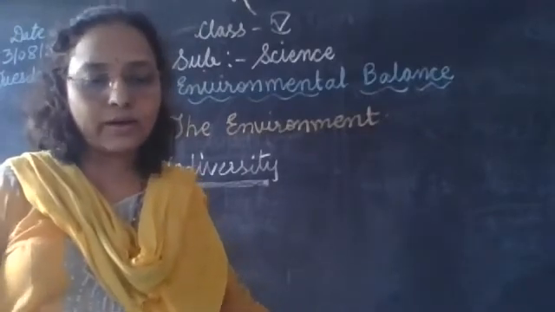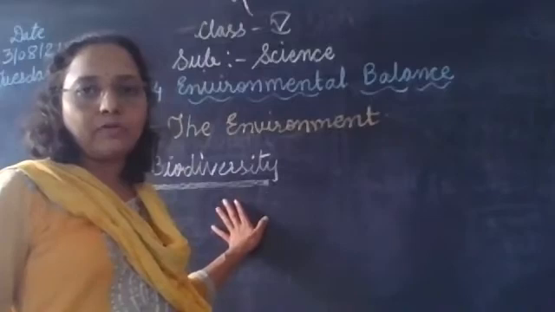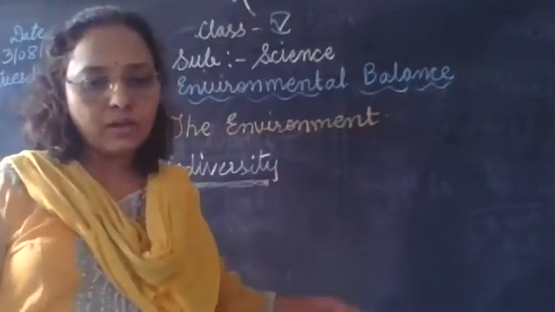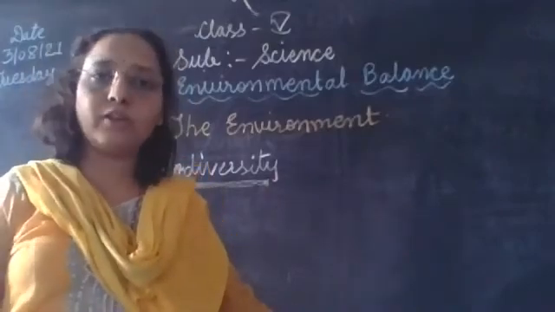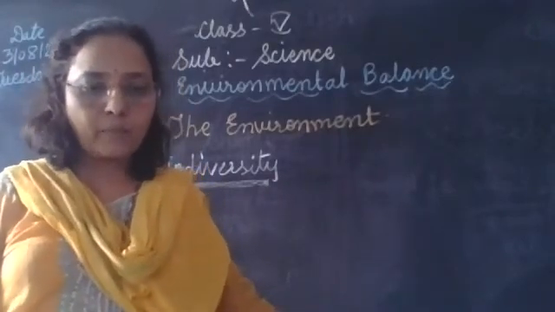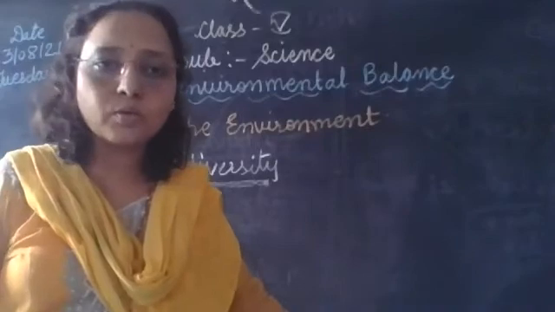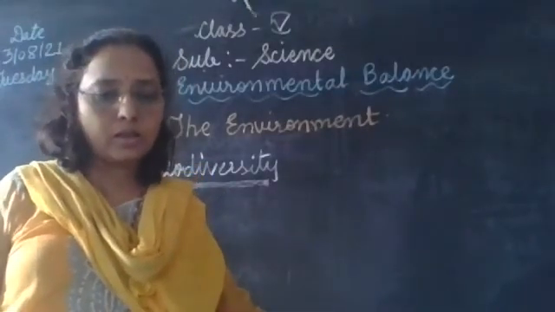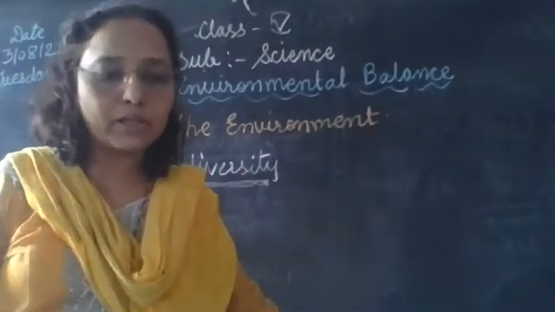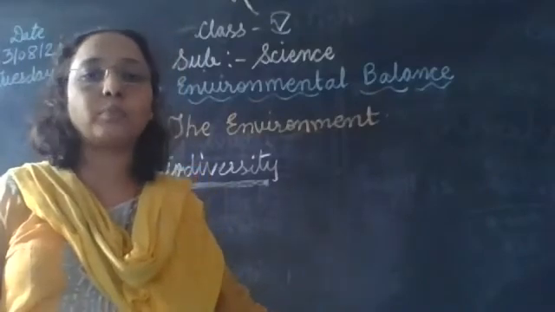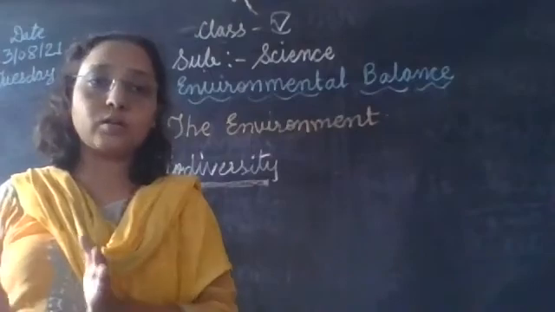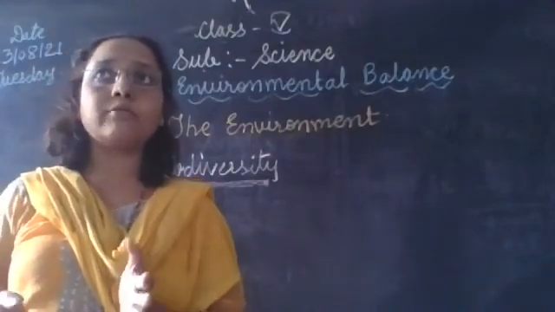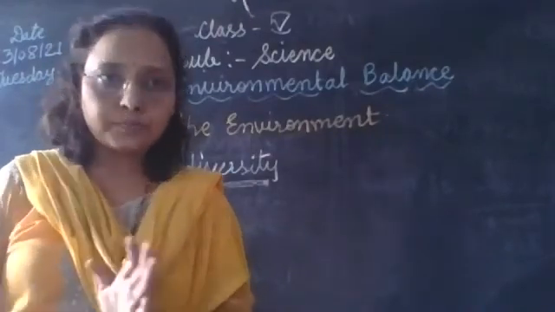Okay, so let's once again learn the definition of biodiversity. The variety we see in all the living things that belong to a particular area is called the biodiversity of that place. If you consider a particular area, suppose you take an example of desert.